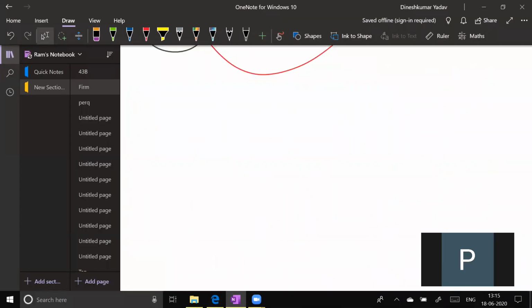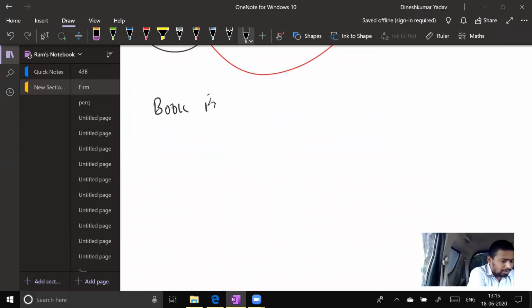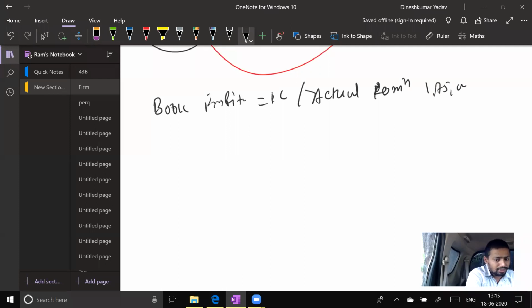1,50,000. Book profit is equal to 1 lakh and actual remuneration is 1,75,000. Actually, they have paid 1,75,000. So we have to compute allowed and disallowed.